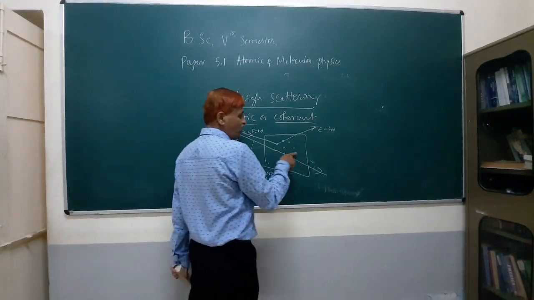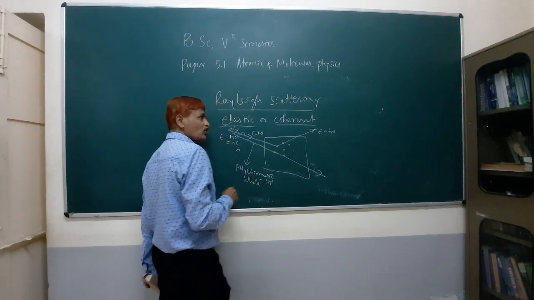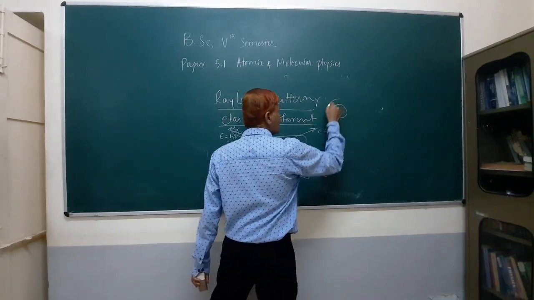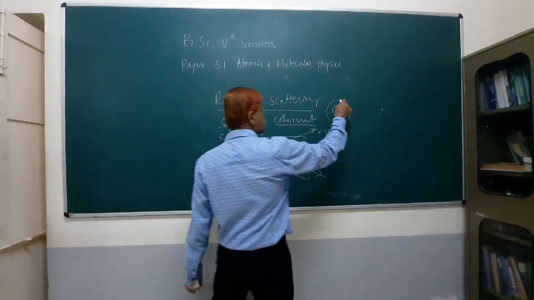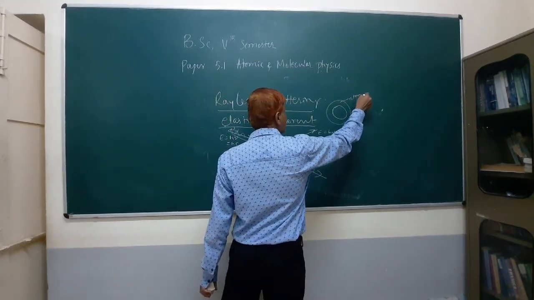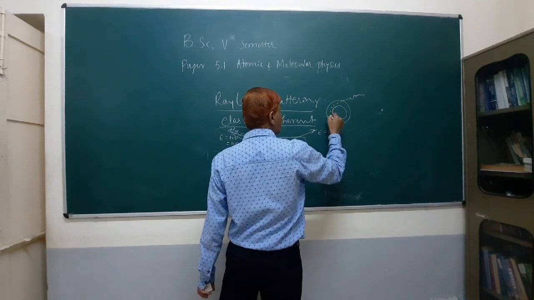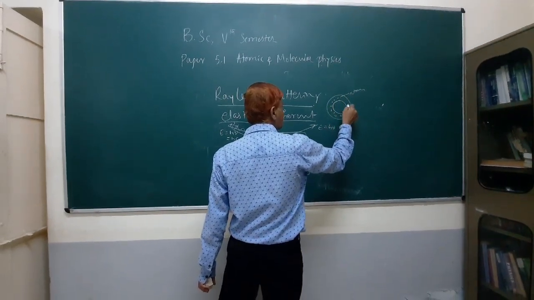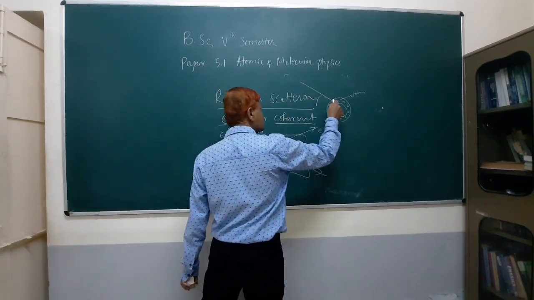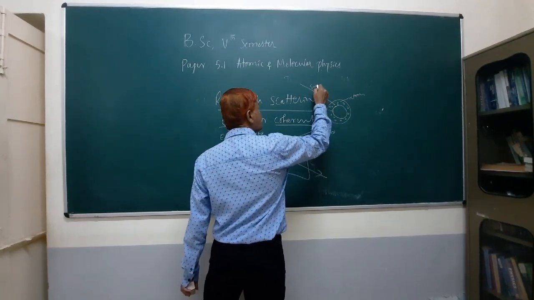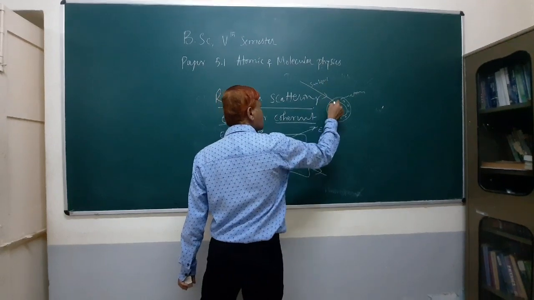When white light falls on the earth's atmosphere, you know earth is surrounded by an air envelope, and that is known as the atmosphere. It consists of so many dust particles, air molecules, water droplets, everything. When sunlight, which is a polychromatic light, falls on this,